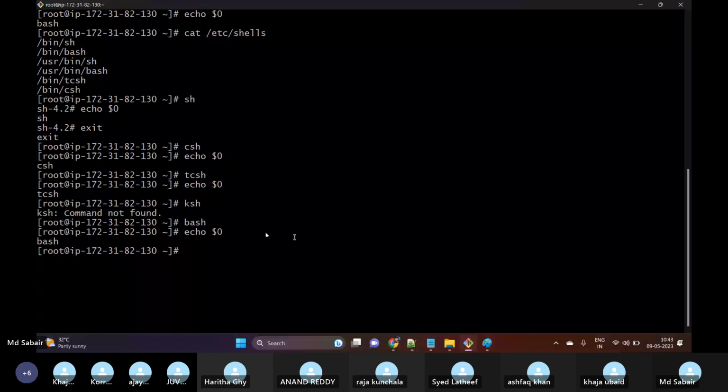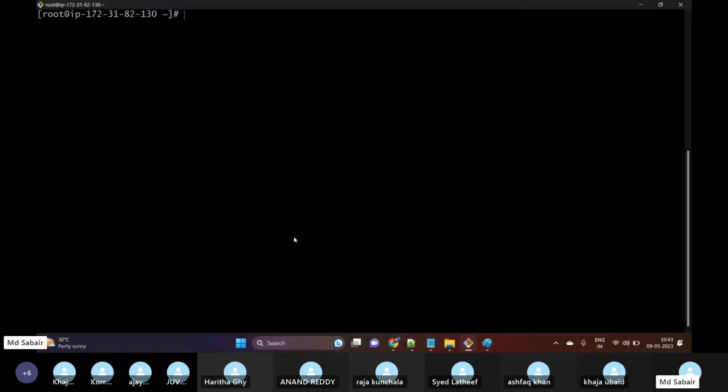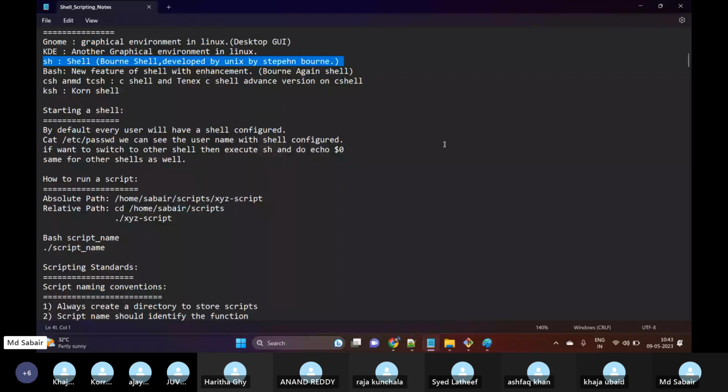But before creating any scripts, we need to make sure of certain points. We need to make sure what the naming conventions should be, what kind of permissions need to be given, and the script sequence as well. These are some basic points we need to remember before writing any script.